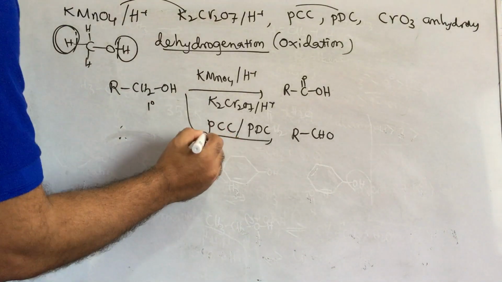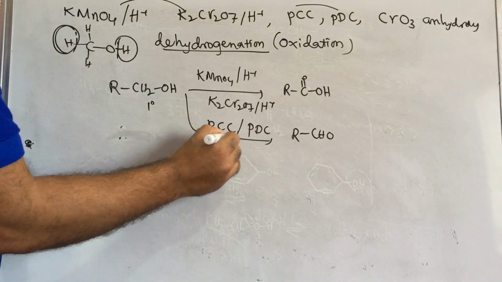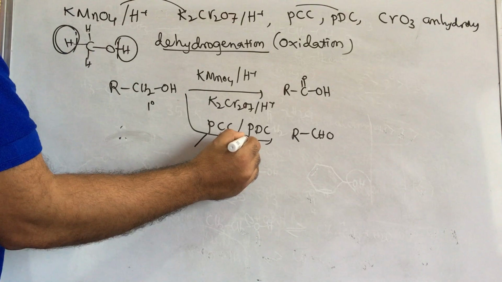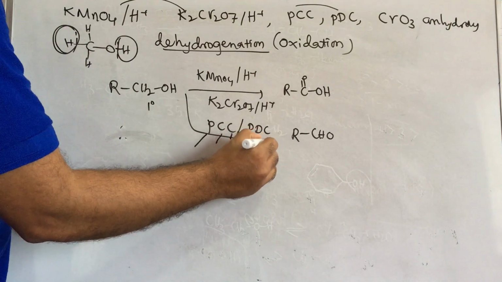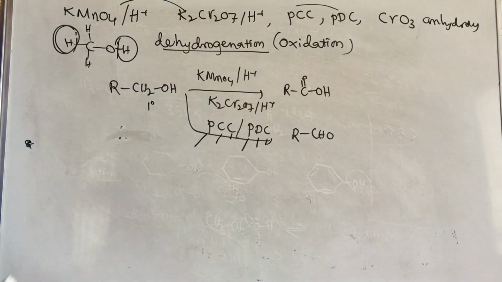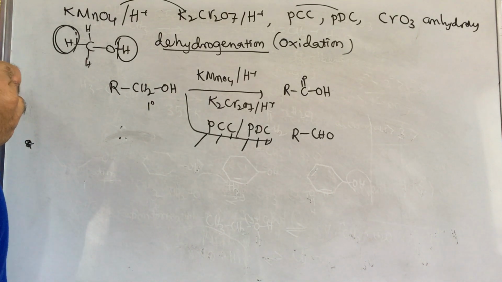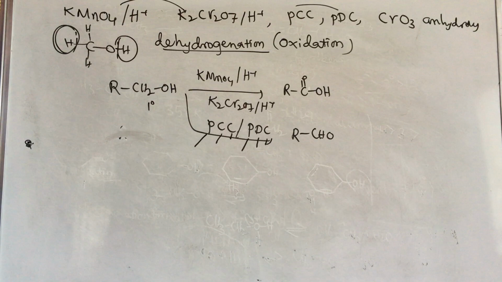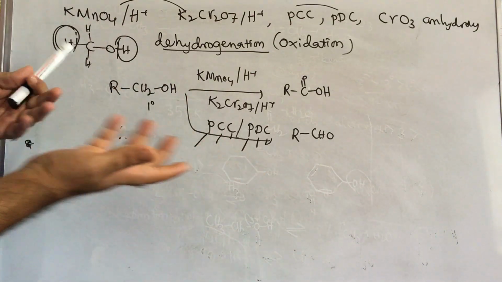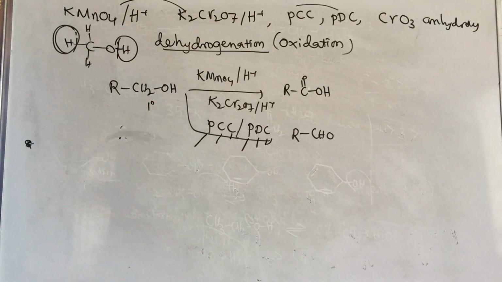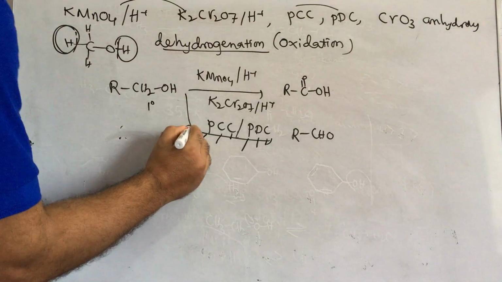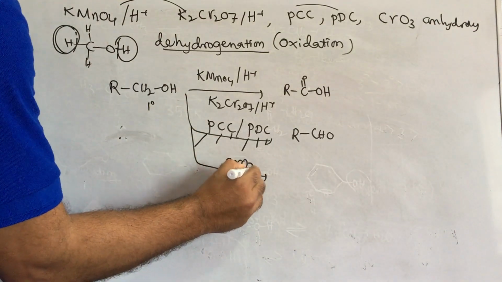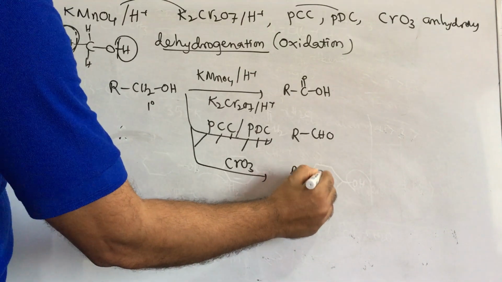What is PCC? Pyridinium chlorochromate. What is PDC? Pyridinium dichromate. So these are the complete names of PCC and PDC. Sometimes they may ask in the board level exam what PCC and PDC are, and to write their structures also. You know the pyridine, you know the chlorine, and you know the dichromate. Put them together and you will get their respective structures. Then CrO3 anhydrous also gives the aldehyde.